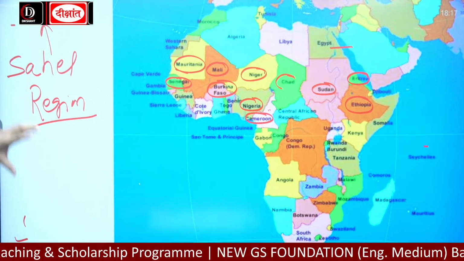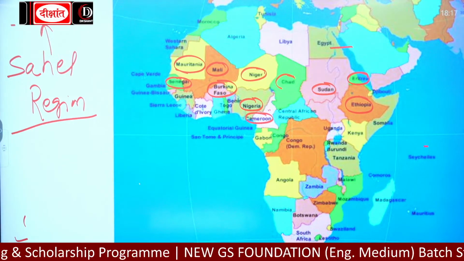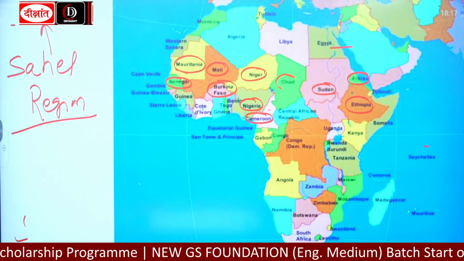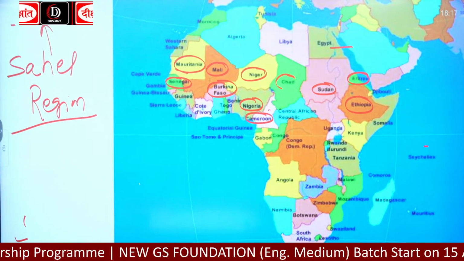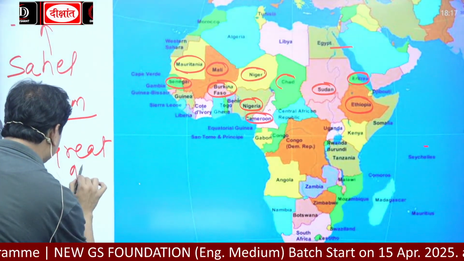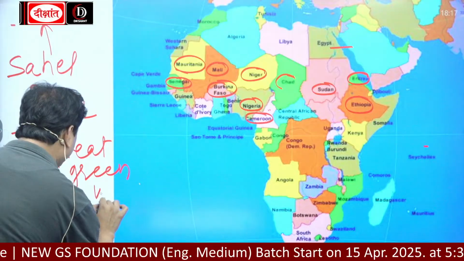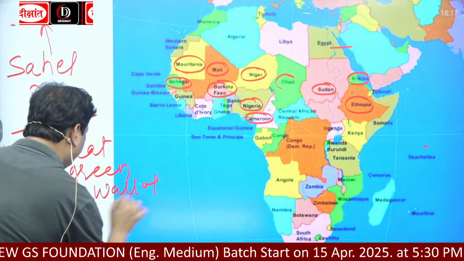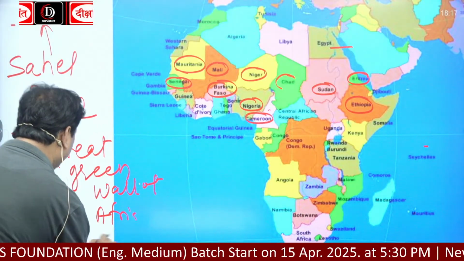This Sahel region is also the region of the Great Green Wall of Africa. Why?